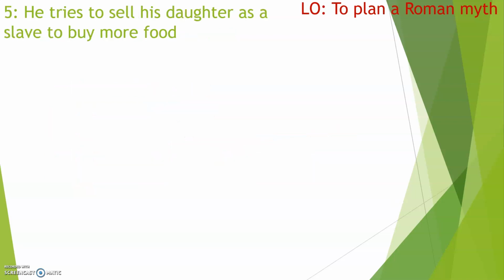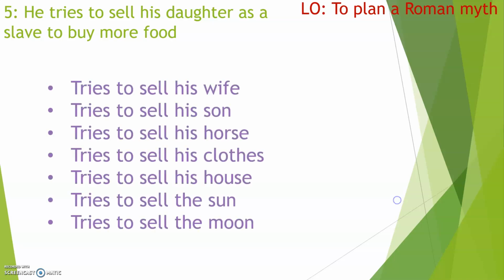He tries to sell his daughter as a slave to buy more food. Right, he's hit rock bottom now. He's selling his daughter. It's got pretty bad. So I thought, what could really happen now, similar to selling his daughter, that shows he's hit rock bottom? What I came up with.